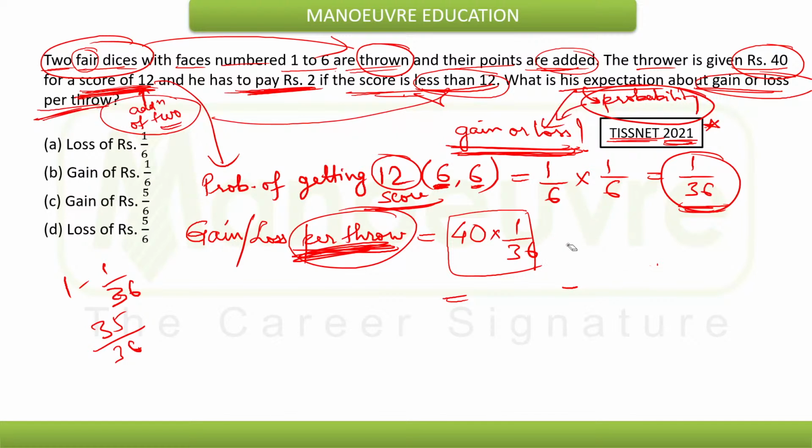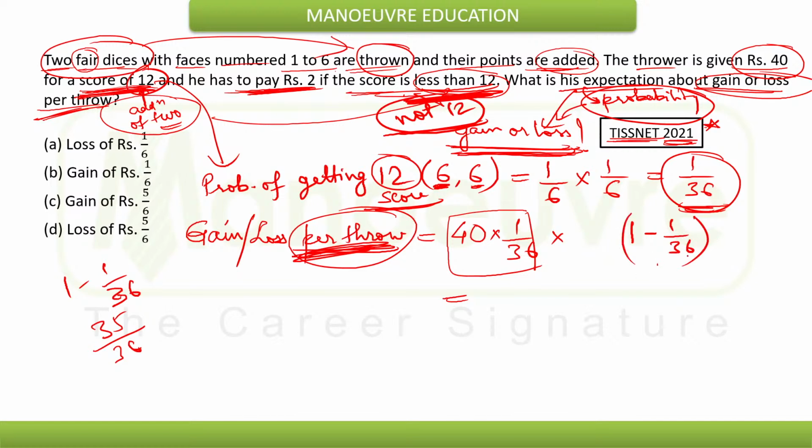We need to do one correction over here. Now the probability of getting 12 is 1 by 36, and the probability of not getting 12, less than 12 means not 12, will be 1 minus 1 by 36.